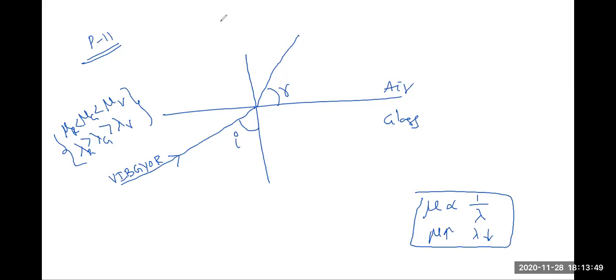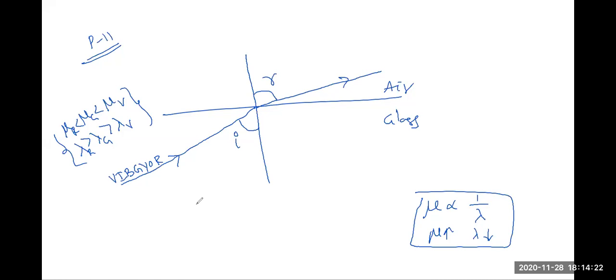Angle made with the normal is I. So it bends away from the normal. So this is the angle of refraction.